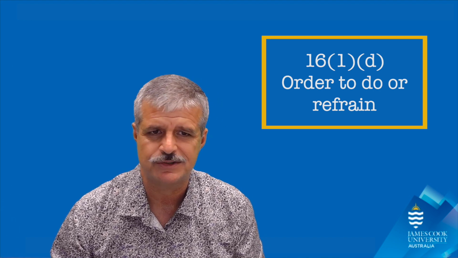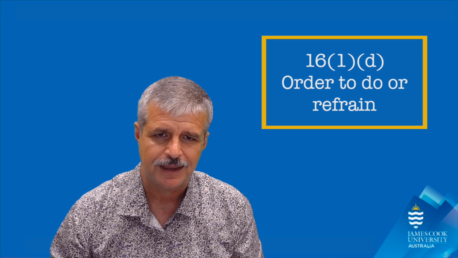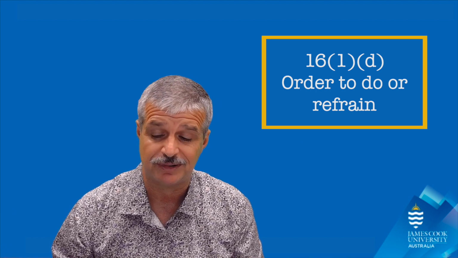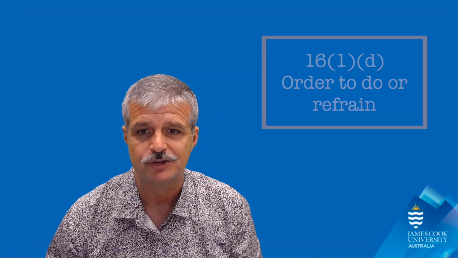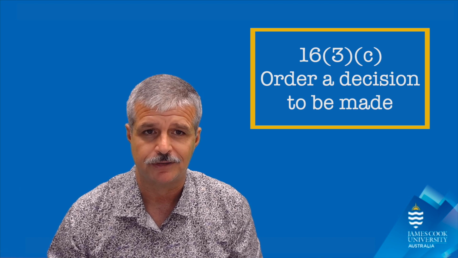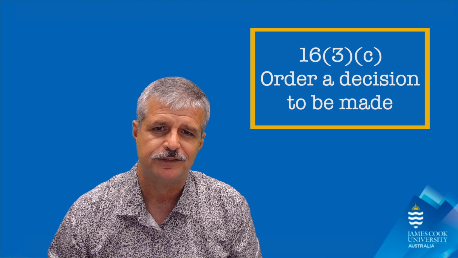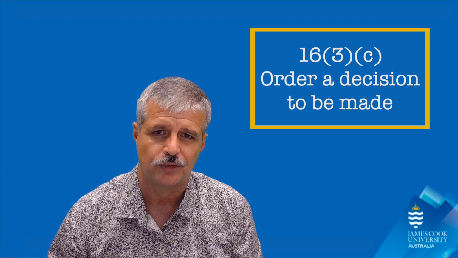In that case, there was no point remitting the decision back to the original decision maker. It made far more sense for the court to simply direct that the licence be issued. Now, in addition to those remedies, if the decision being reviewed is actually the failure to make a decision, then the court has one additional power, which pretty obviously is the power to order the decision to be made. This is found in section 16, subsection 3, paragraph C.